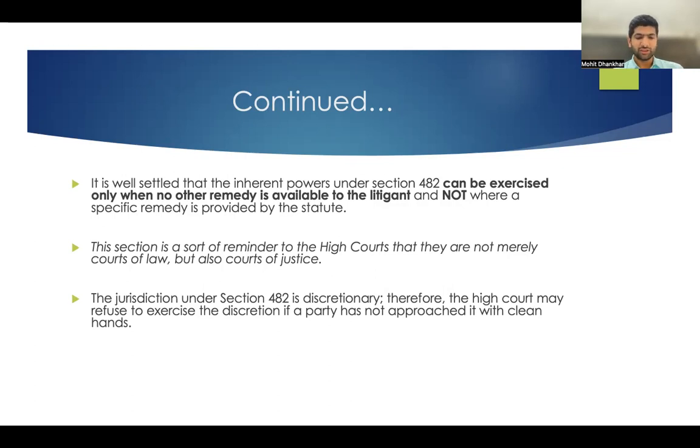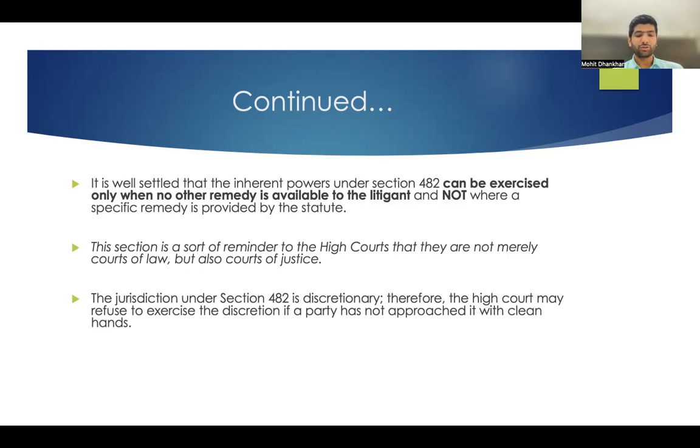There are a plethora of judgments you will see in this regard, and in one of the judgments, it has been mentioned by the Supreme Court that this section is a kind of reminder to the High Courts that they are not merely courts of law, but rather courts of justice. Being a court of law, they are required to follow certain principles. They are required to follow express provisions of the CRPC. But being a court of justice, if an act is silent for that particular situation, then to meet those circumstances, Section 482 has been created to do complete justice between the parties.